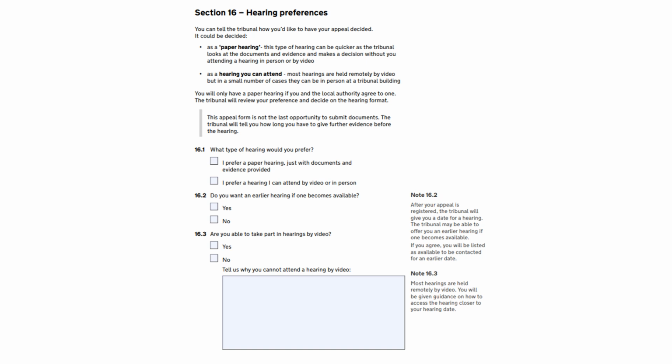The tribunal wants to know if you agree to an earlier hearing date, if one becomes available. Some parents are very clear that they do not want an earlier date, perhaps because it would be difficult to rearrange their work or childcare commitments, or they may think that they won't have all the evidence by that point. If this is the case for you, then tick the No box. However, for other parents, they may be really happy and able to have an earlier hearing, in which case tick the Yes box. However, again, this is not a guarantee that an earlier hearing date will be possible.